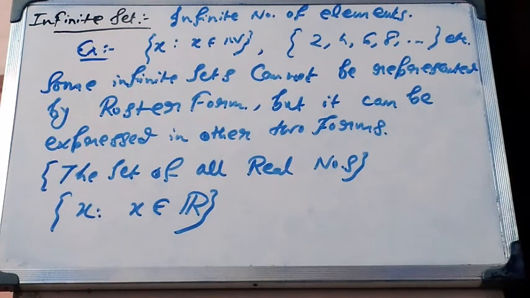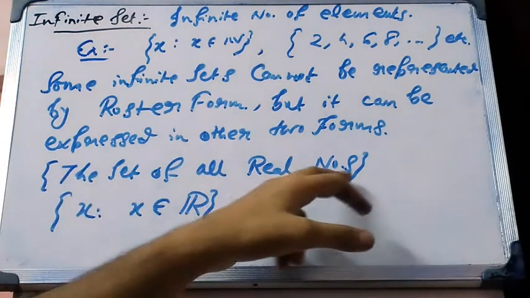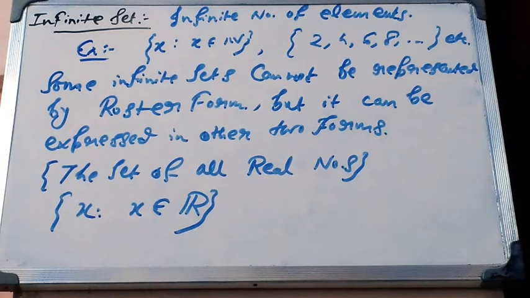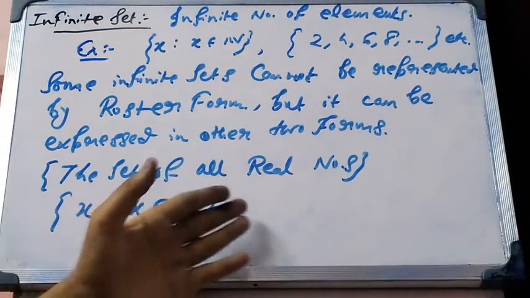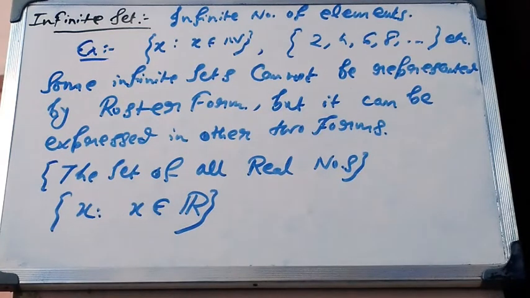But here we have to know that some infinite sets cannot be represented by roster form, but can be represented in the other two forms. For example, the set of all real numbers can be represented by the first form, which we called the statement form, and the second, set builder form, but we cannot express it in roster form because the elements of the set do not follow any particular pattern.